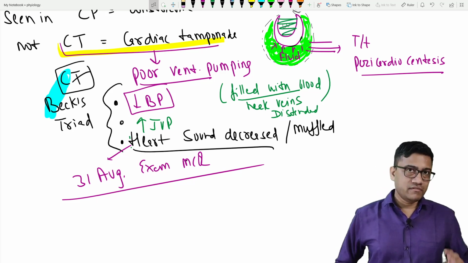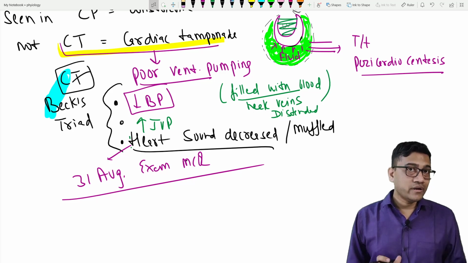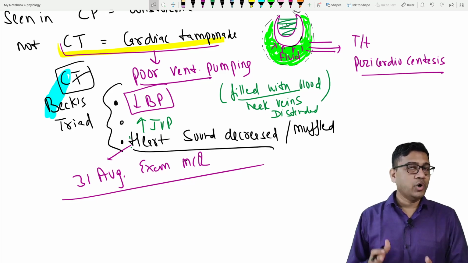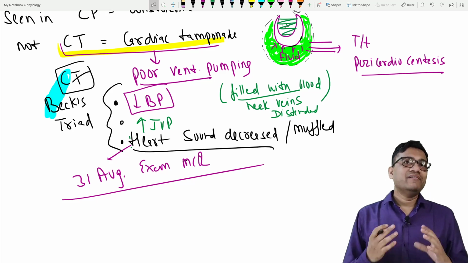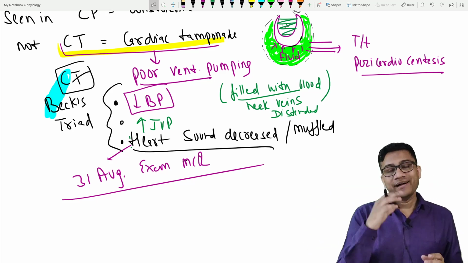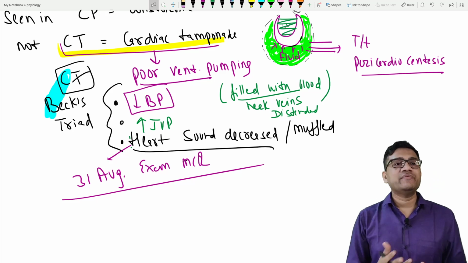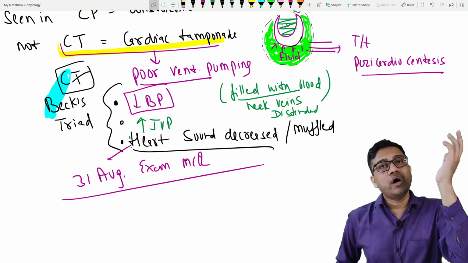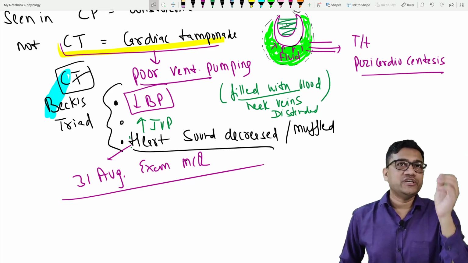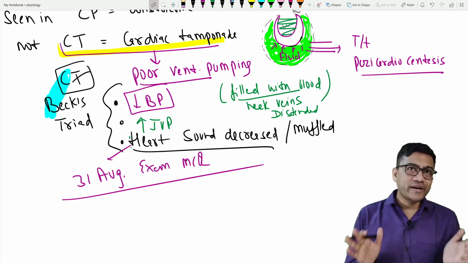So I think you got the idea what we are trying to do here. We are trying to assimilate all the previous 31st August exam questions and intervene them in the current teaching, so that in the exam if they ask any question like Kussmaul sign, tamponade, Beck's triad or any JVP change, MI change, ECG finding, are you ready?